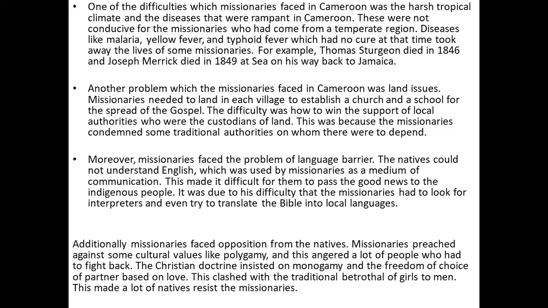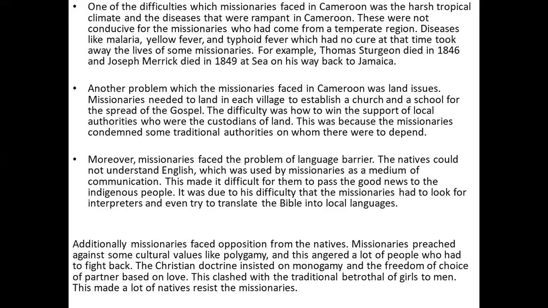One of the difficulties which the London Baptist Missionary Society encountered in Cameroon was the harsh tropical climate and the diseases that were rampant in Cameroon. These were not conducive for the missionaries who had come from a temperate region.